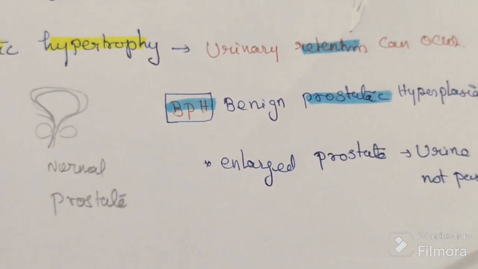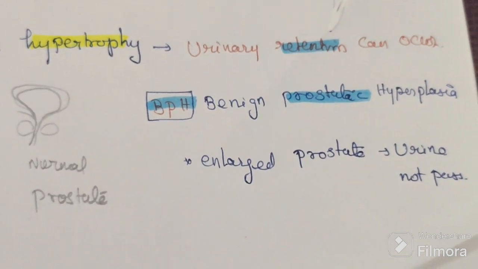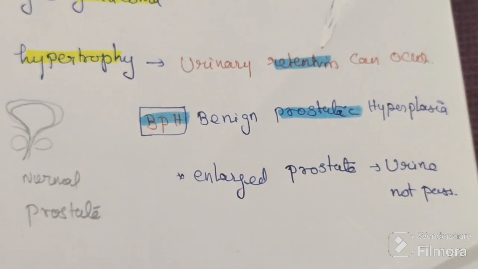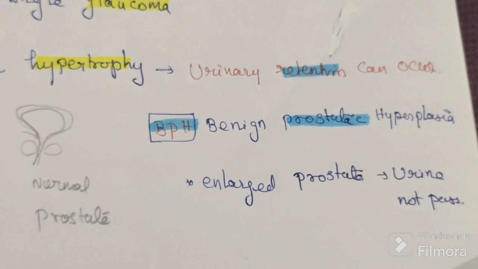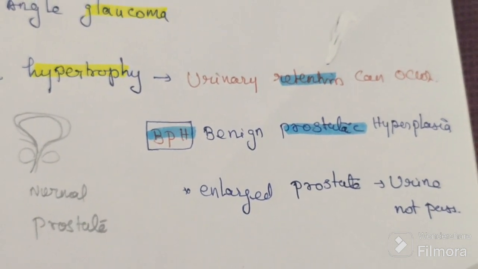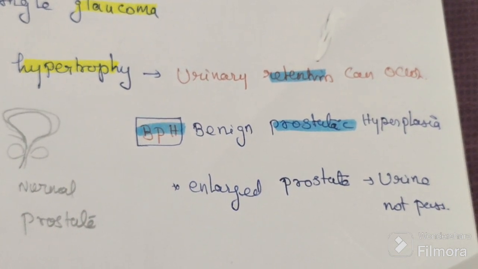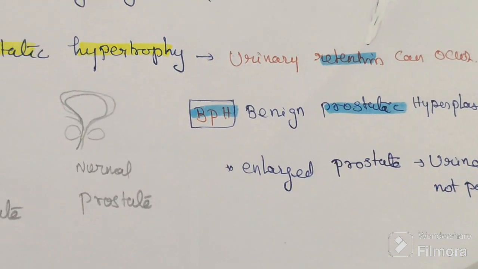The male already has trouble passing urine. So if you give anticholinergic, what does it do? It will relax the bladder and worsen retention. Never give it in BPH.